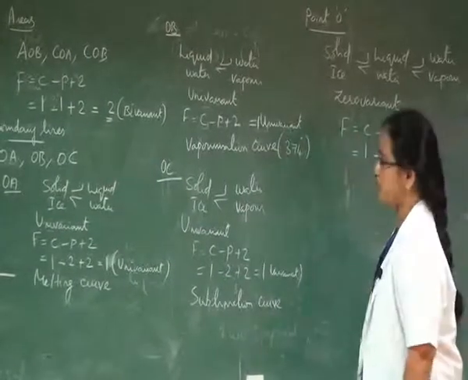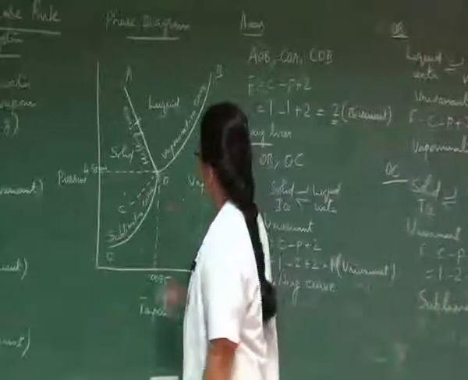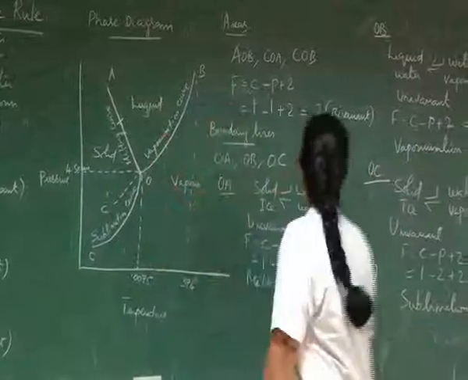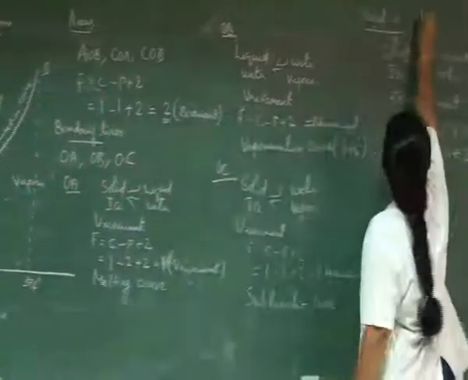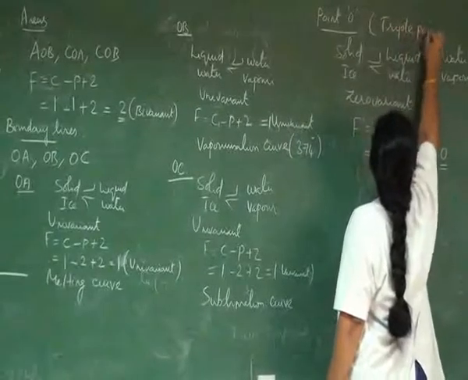It is a zero variant system. Therefore, in a one component water system, the point at which all the three phases are in equilibrium is called the triple point. This point is called the triple point.